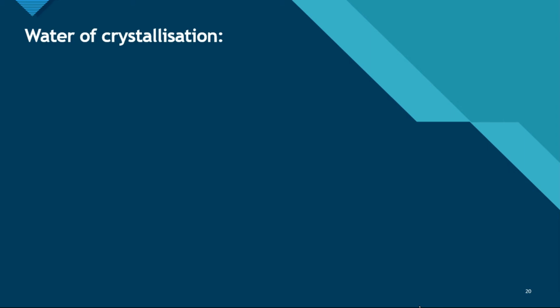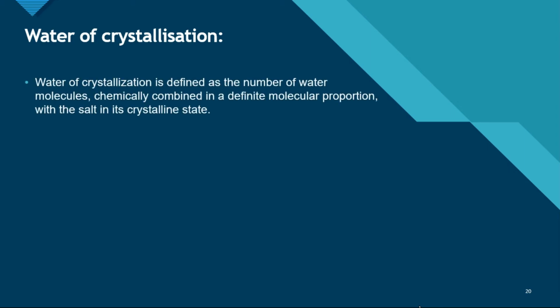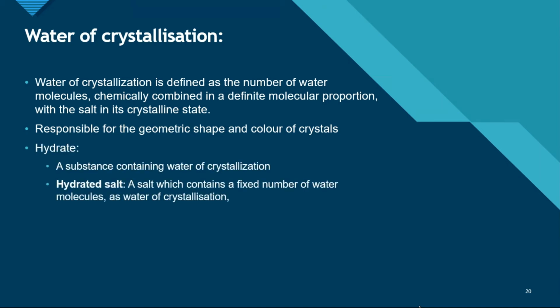Water of crystallization is defined as the number of water molecules chemically combined in a definite molecular proportion with the salt in its crystalline state. This water is responsible for the geometric shape and the color of the crystals. Now let's discuss hydrates. A hydrate is a substance containing water of crystallization. It is also called a hydrous substance.